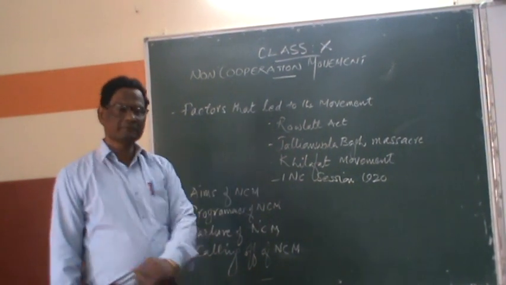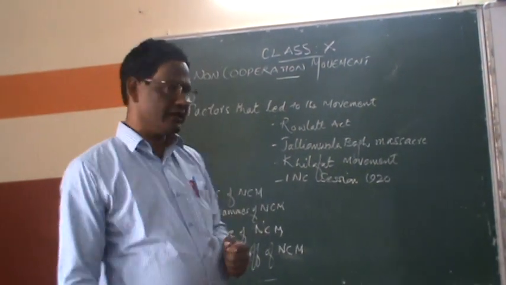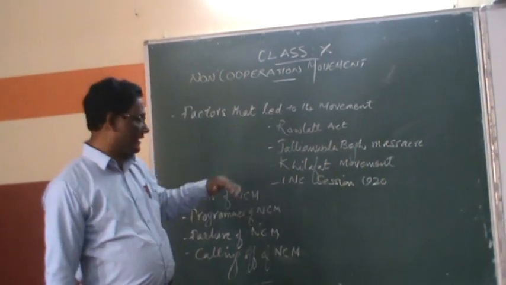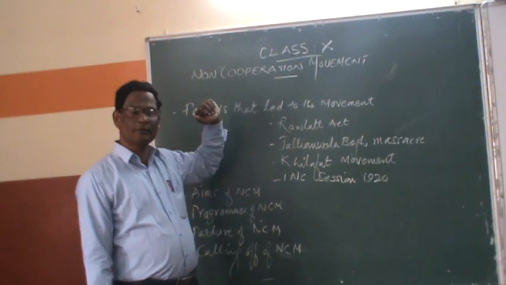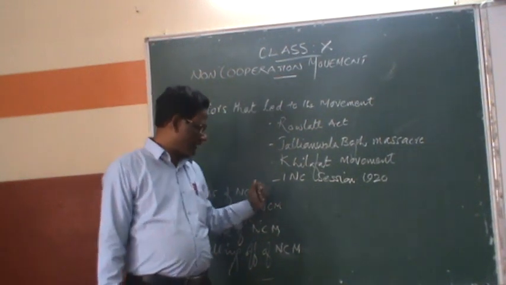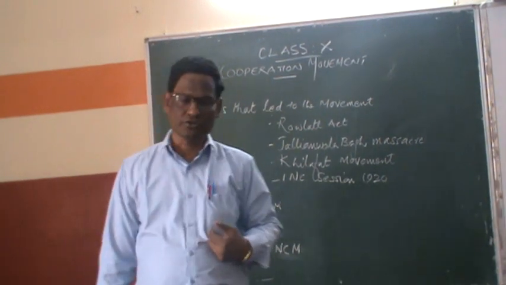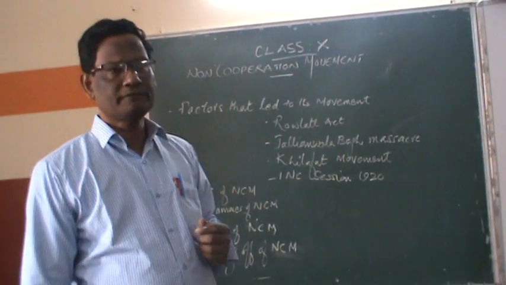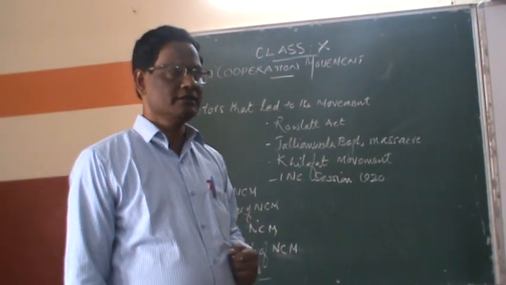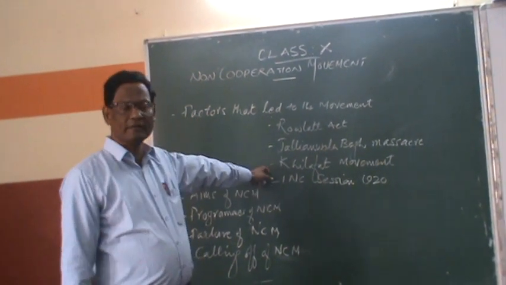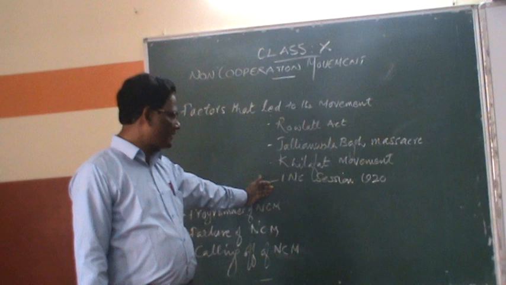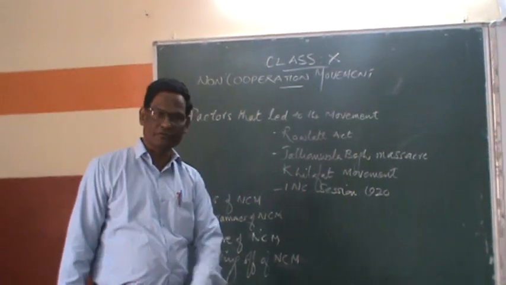And by that time the Khilafat movement also came to India, and Mahatma Gandhi wanted to incorporate the Khilafat movement within the non-cooperation movement. So, in the Indian National Congress session of 1920, Mahatma Gandhi forced the Congress to accept to join with the Khilafat movement. Thus, jointly they started the non-cooperation movement.